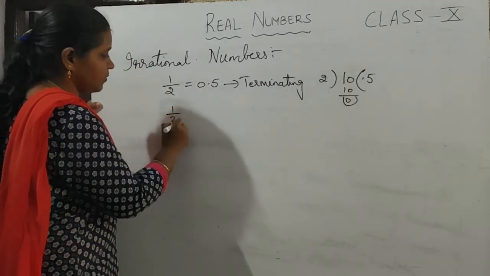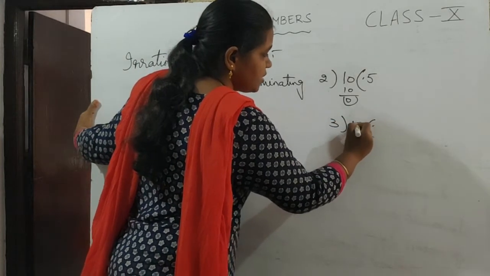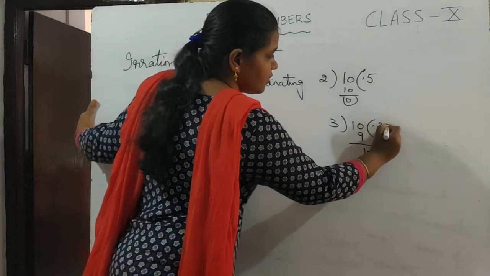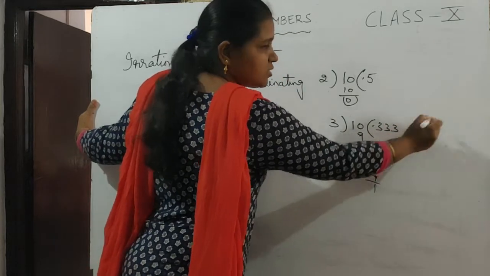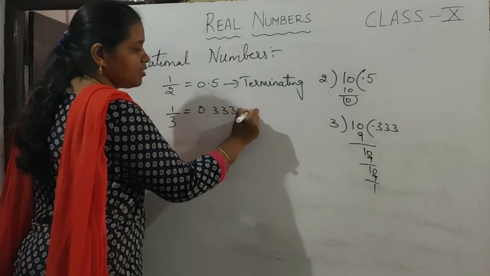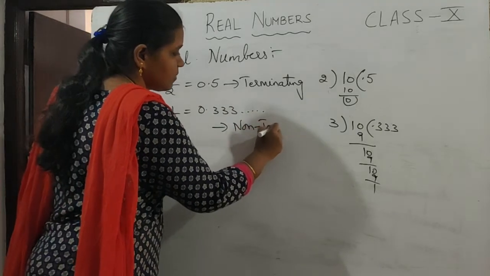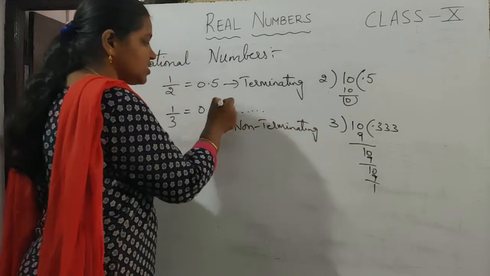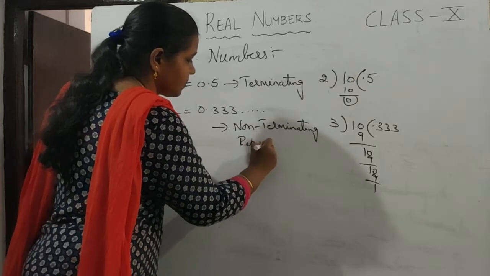Now if I take 1 by 3, how can I write it in decimal form? 1 divided by 3: 0, 3 threes are 9, 1 again 0, 3 threes are 9, 1. So it continues like this. So we will get 0.333, and it continues till infinity. So it is called a non-terminating decimal, and also this 3 is repeating. Only this 3 will be repeated. So it is called a non-terminating repeating decimal.